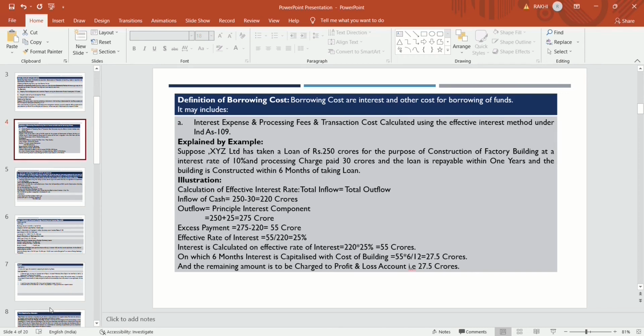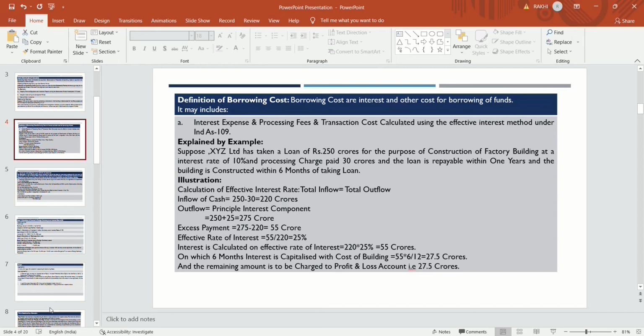And the effective rate of interest, how will they calculate it? The excess payment divided by the total inflow of the company. The excess payment is 55 crores and the inflow to the company is 220 crores. So the effective rate of interest will be 25%. Now the interest will be calculated on the effective rate of interest. So on 220 crores, whatever the loan amount is, 25% effective rate of interest is to be charged. So 55 crores is the interest component.